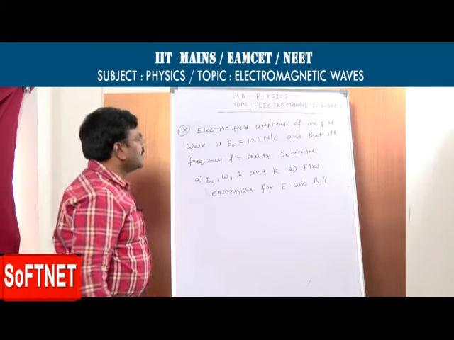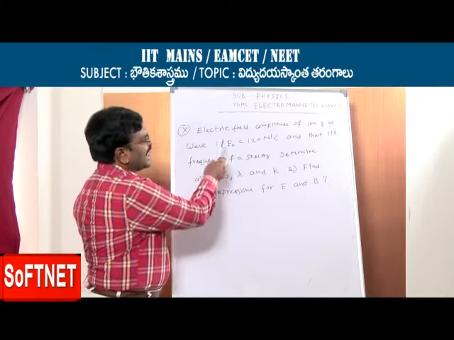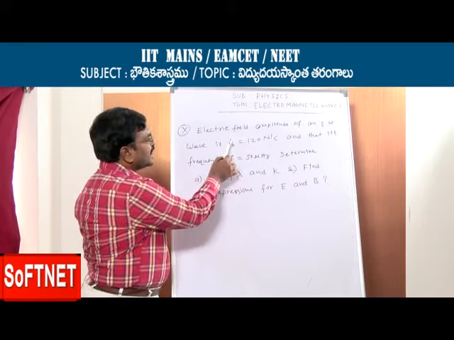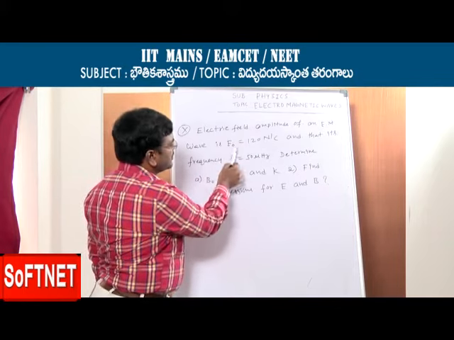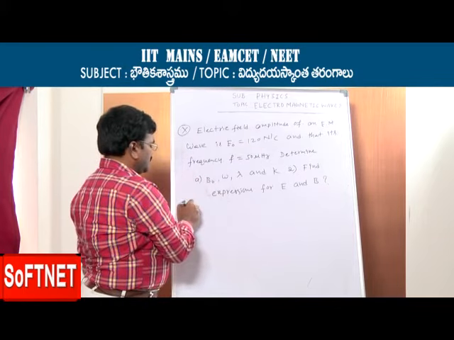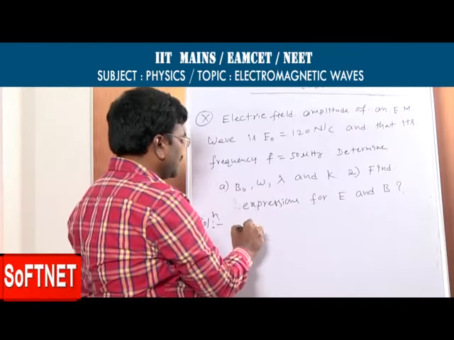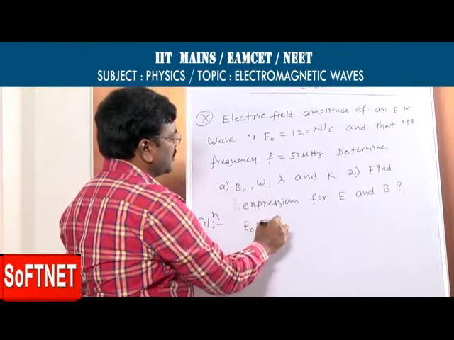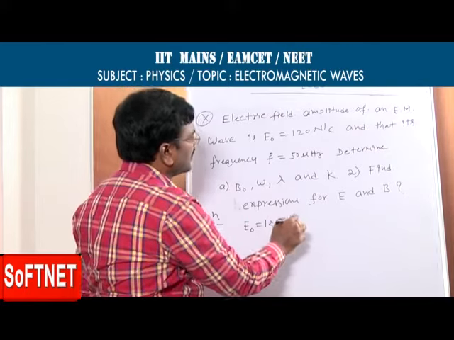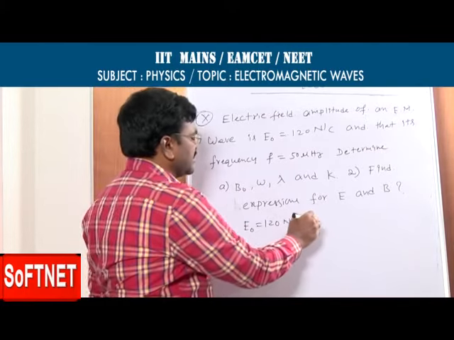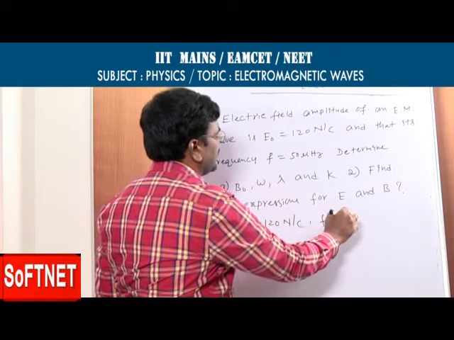Now what do we have in the question? Electric field amplitude of an electromagnetic wave is 120 Newton per Coulomb. E naught is 120 Newton per Coulomb, and frequency is 50 microhertz.